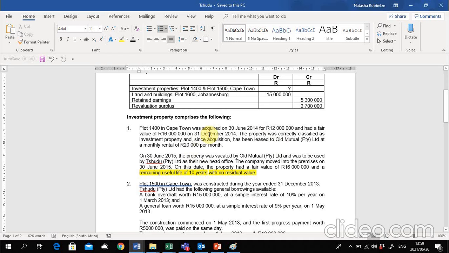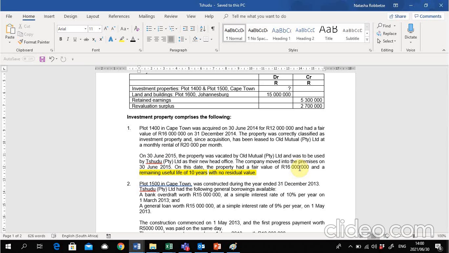So on 1 January 2015, the fair value would have been the same as on 31st December 2014, because we don't account for a single day. We do account for a year. And it was already worth 16 million. So because it's worth 16 million at the beginning of the year, and on the date of the change of intention, it's worth 16 million, there's no fair value adjustment to account for.